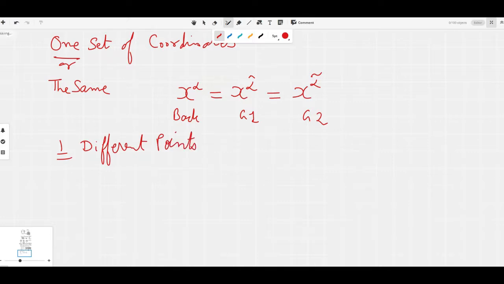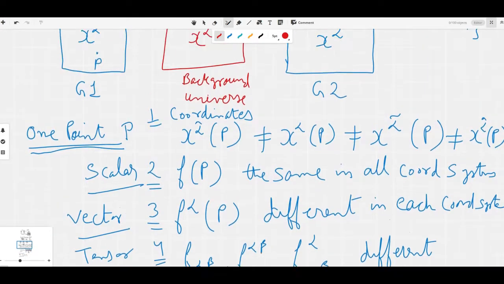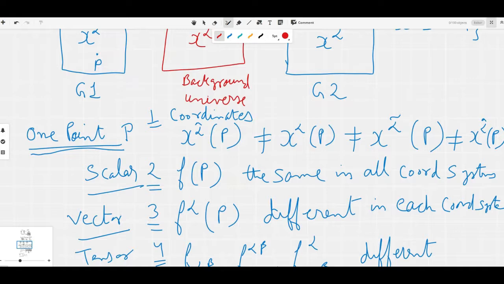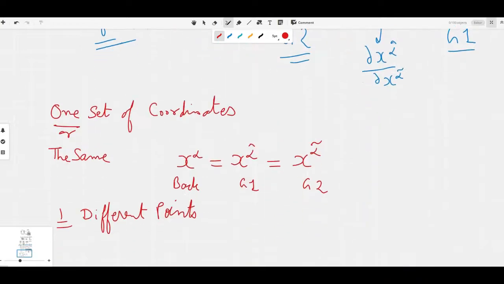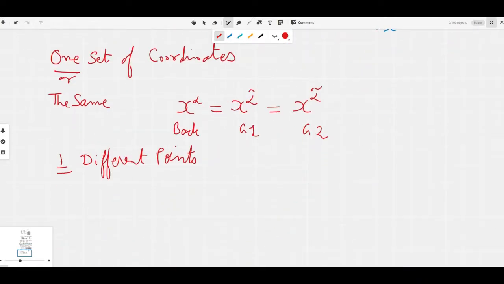When we looked at the same point scenario, our first thing to know was, what about the coordinates? We had the same point and we said, okay, what about the coordinates? So different coordinates. And now we have the same set of coordinates, and our first question is, what about the points? And the points are different.